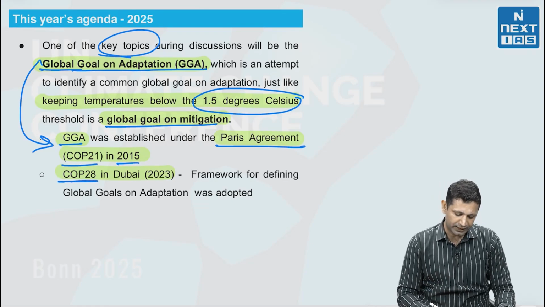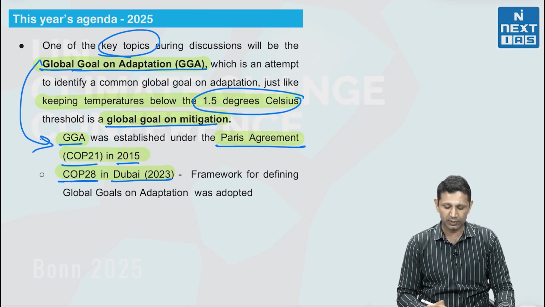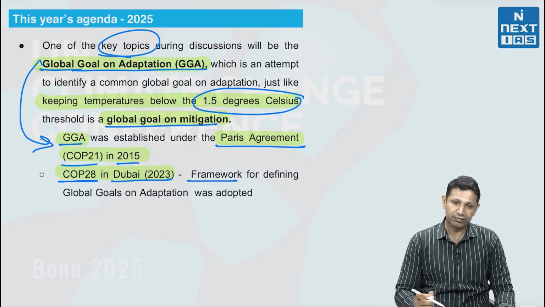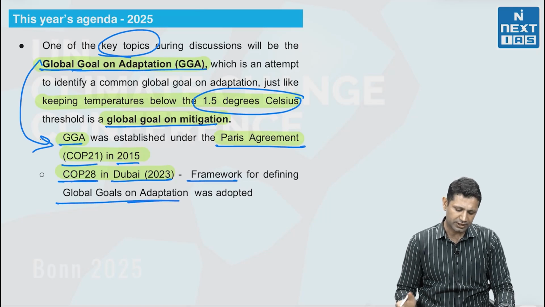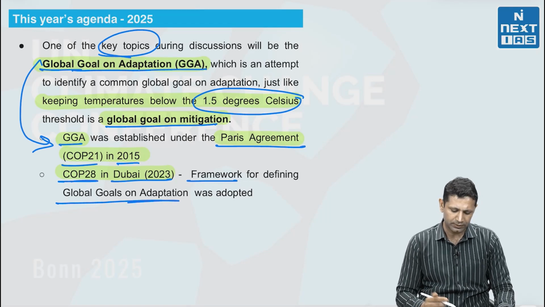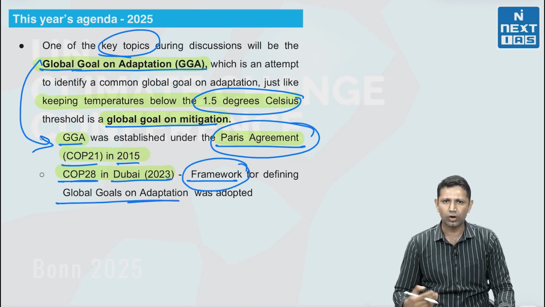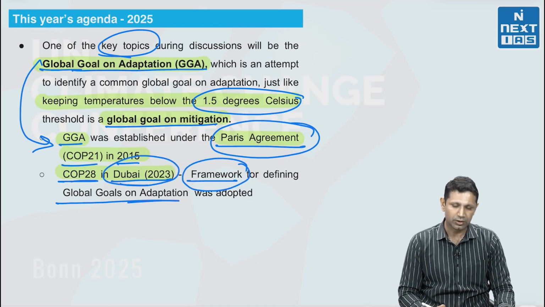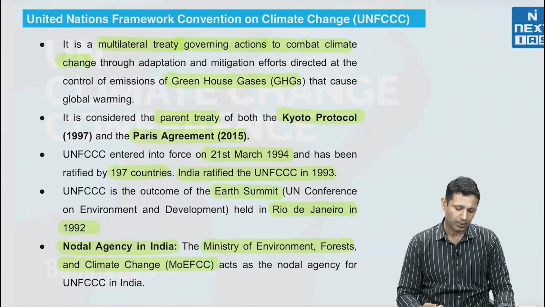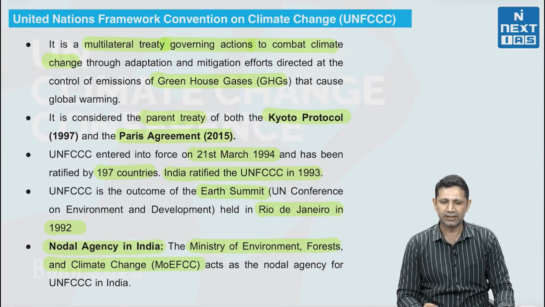In COP28 Dubai in 2023, the framework for defining this Global Goal on Adaptation was adopted. So initially GGA was adopted in the Paris Agreement. However, the framework, how it is going to be adopted, what are going to be the intricacies of that, was adopted at Dubai 2023.